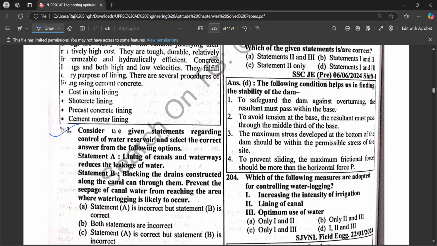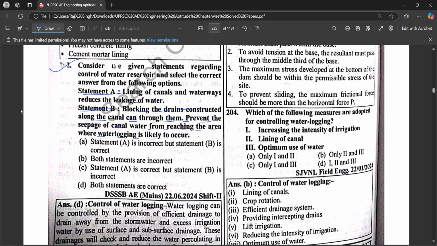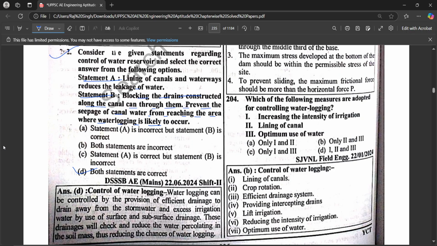Consider the given statements regarding control of waterlogging and select the correct answer from the following options. Statement A: Lining of canals and waterways reduces the leakage of water. Statement B: Blocking the drains constructed along the canal can prevent the seepage of canal water from reaching the area where waterlogging is likely to occur. Hence, both statements are correct.